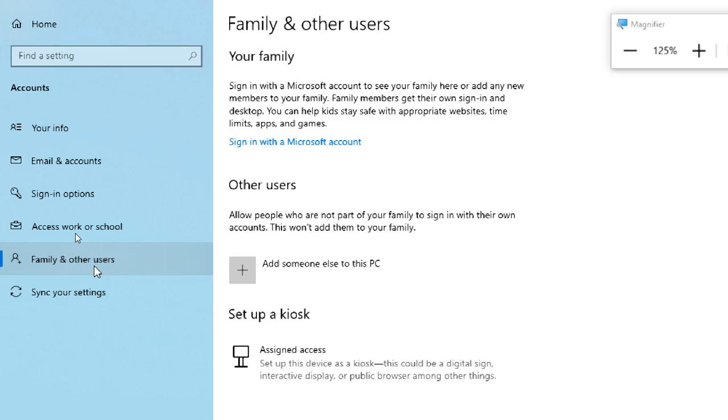Family and others. So in this section, this is the last one. Okay. What is this family and others? For example, you are working on your system, and one of your brothers or sisters, someone, wants to use the system also, but you don't want to show your complete desktop, or maybe your profile data, or your applications. You want to restrict access. You want to give access to others but restricted access.